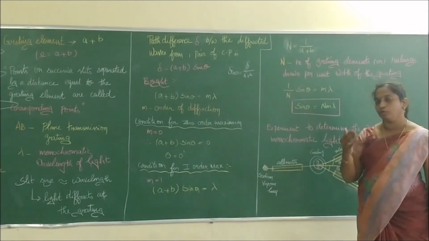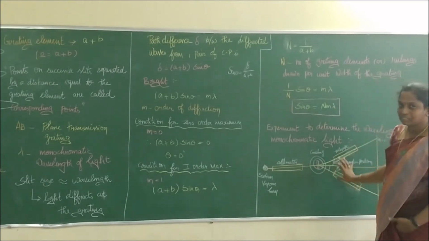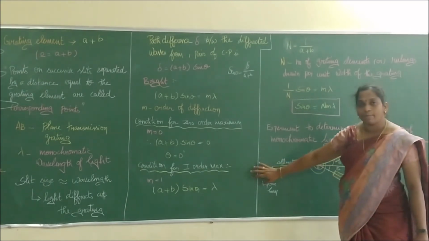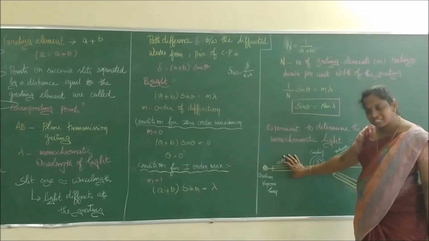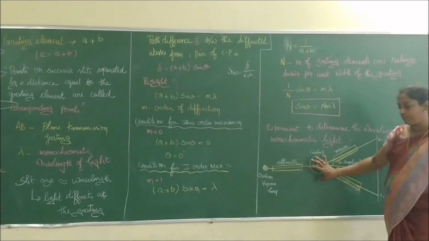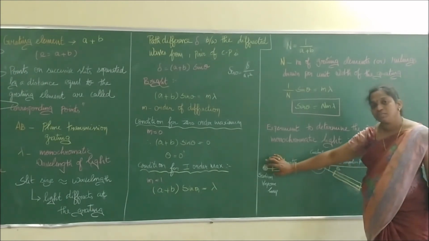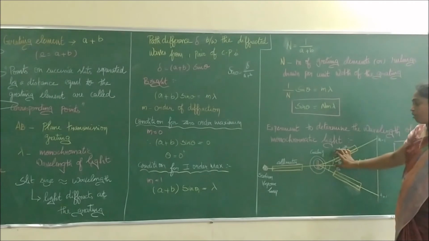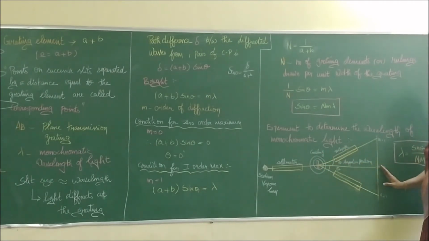So I am going to show it to you now. If you see the apparatus, you can easily imagine this diagram. This is the sodium vapor lamp, and the spectrometer has three divisions. One is called the collimator, another one is the grating table, and the third one is the telescope. The collimator will help me to pass a narrow beam of light to the grating. After the narrow beam has passed over, it is captured on the screen as a narrow bright image. You can call this the zero order maximum.